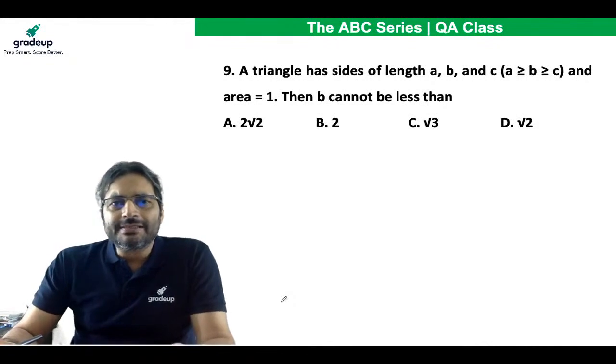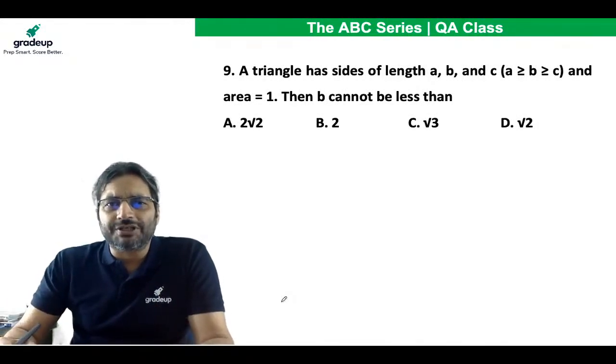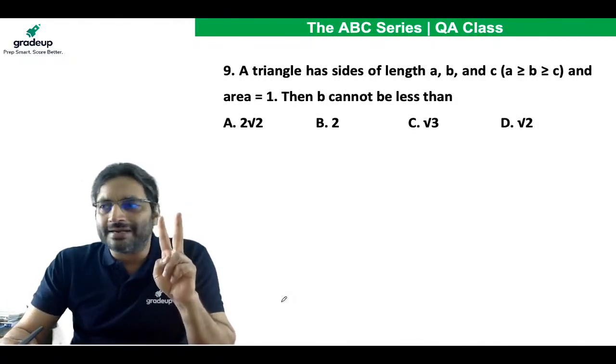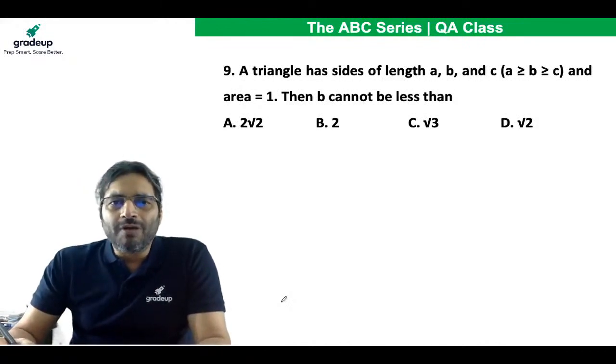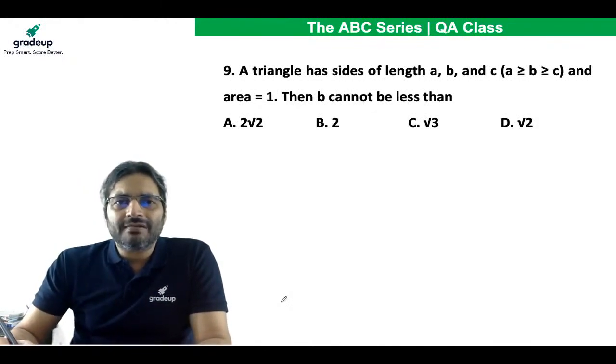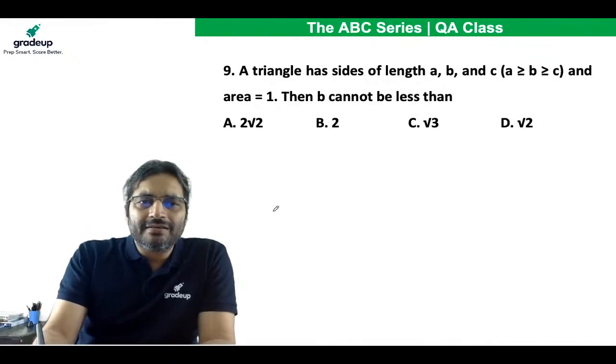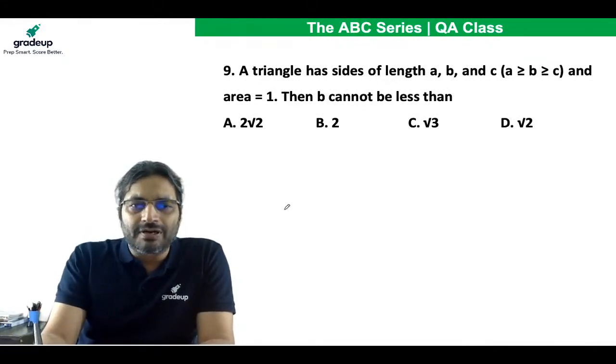This appears to be a difficult question, but it can be done in 2 seconds, as I said. What is the area of the triangle? 1. Can I very easily think about a right angle triangle? Right angle here.